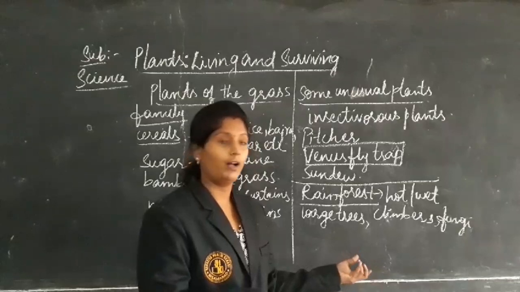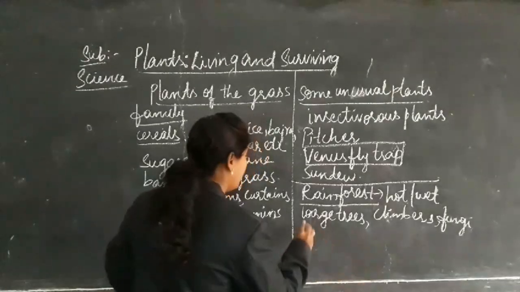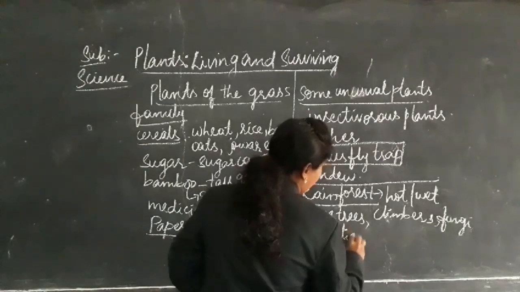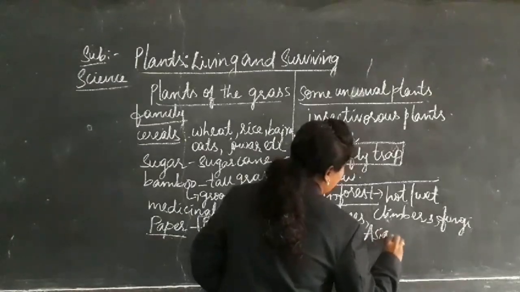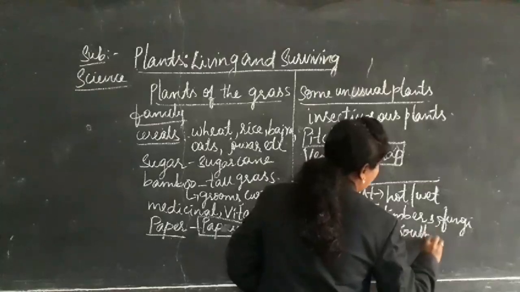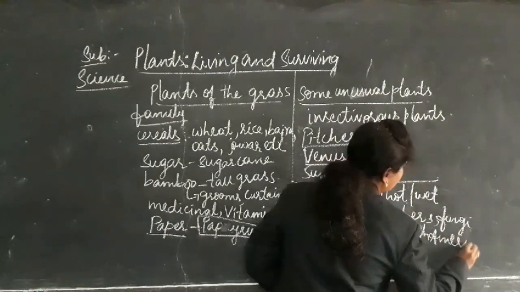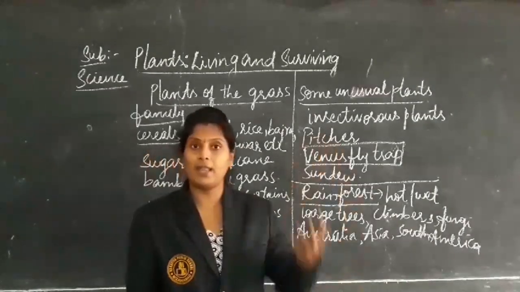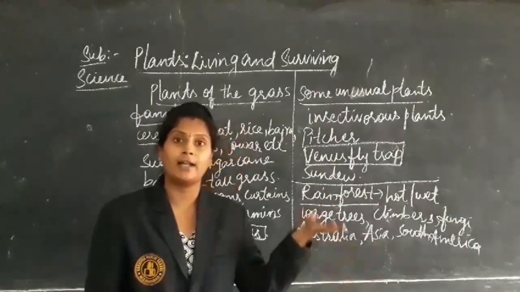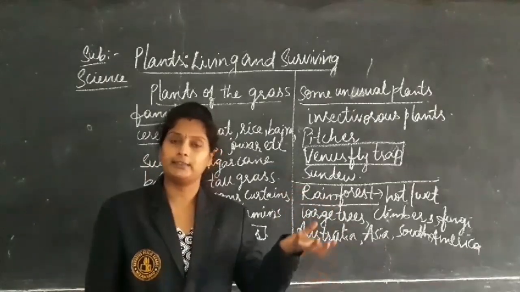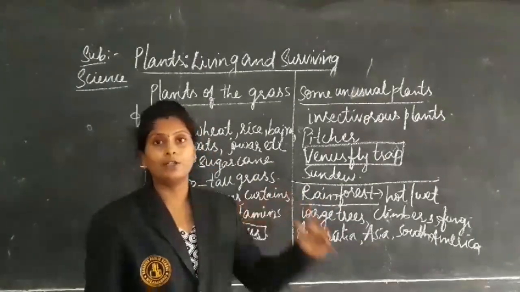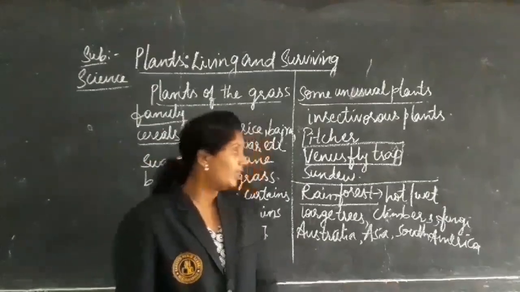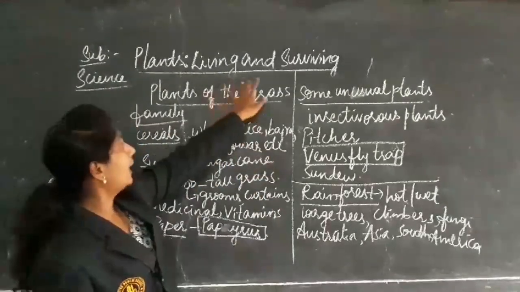These kinds of regions we can see in Australia, Asia, South America, etc. In these regions you can see a number of plants, like tall plants along with climbers, creepers, twigs, fungi, etc. These kinds of plants grow in these regions. Down also you can see more plants. This is all about living and surviving.